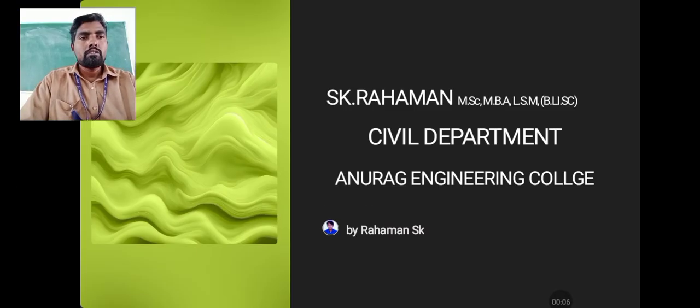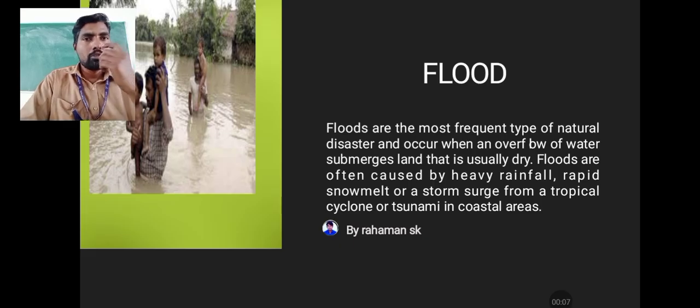So today we are discussing one of the important topics under the fourth unit. The fourth unit is represented by the exogenous hazards. In that exogenous hazards, today we are learning about the topic named floods.